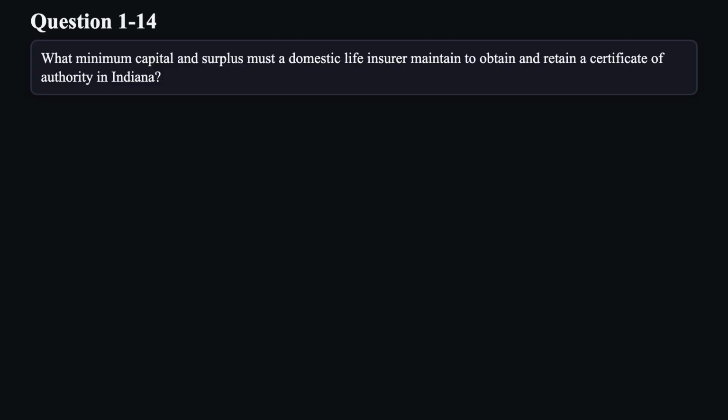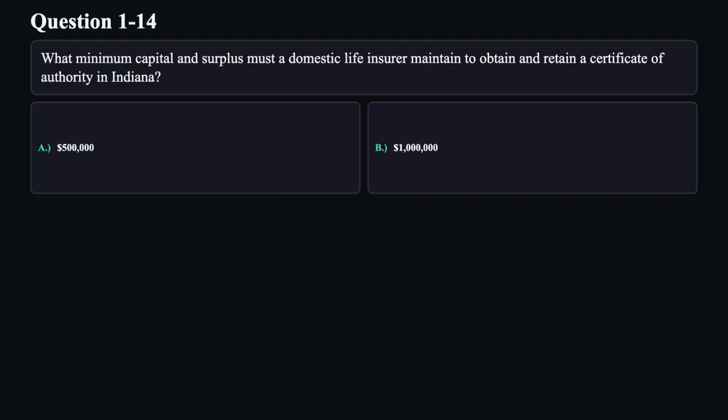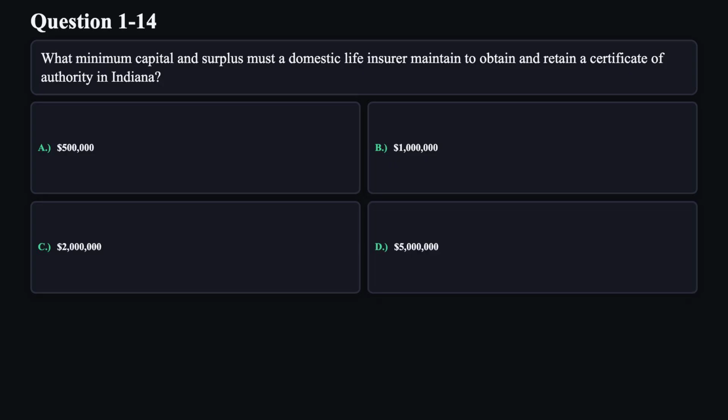Question 14. What minimum capital and surplus must a domestic life insurer maintain to obtain and retain a certificate of authority in Indiana? A. $500,000. B. $1 million. C. $2 million. D. $5 million.